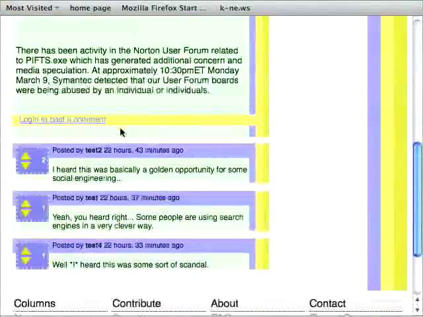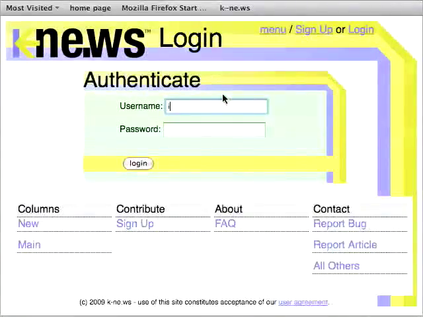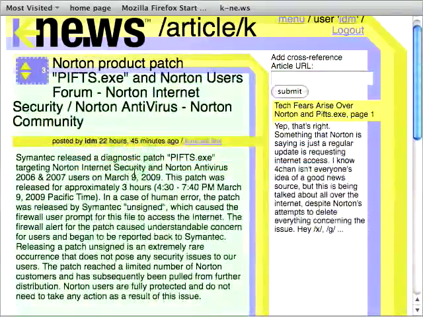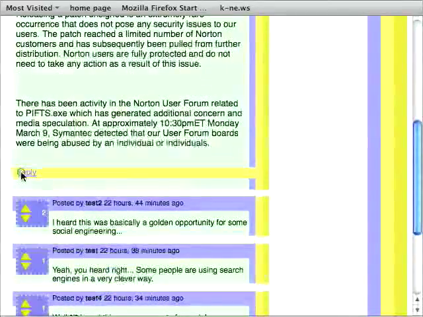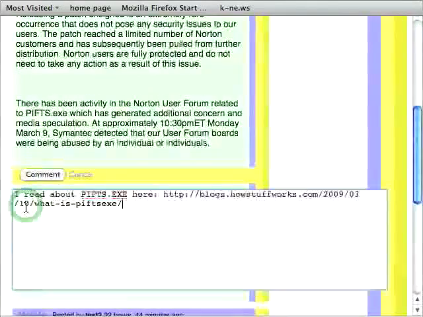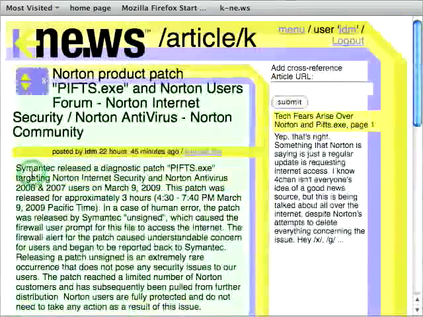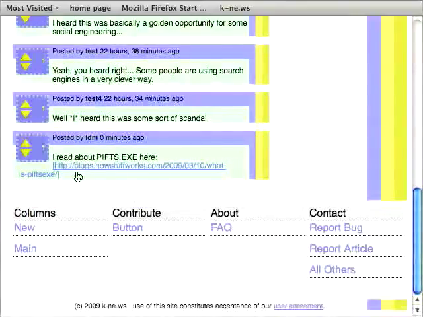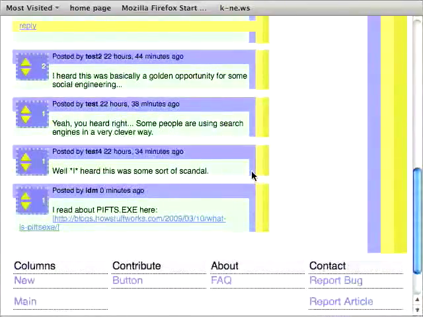I want to share a link with everyone, so I will log in to post a reply. I can also use the login link, which is at the top of every page. Now that I've logged in, I can click the reply link. My reply shows up at the end of the list. Notice how the URL became a clickable link. HTML is not allowed in comments, but news will automatically convert valid web addresses into clickable links.